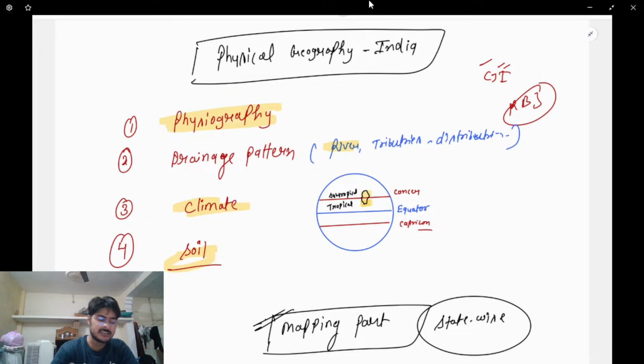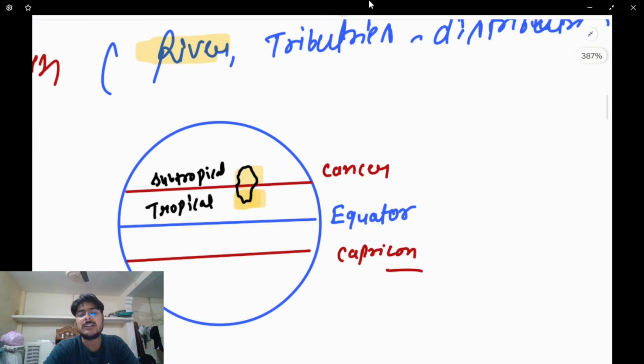Long sentences are not needed. Then we'll study the climate of India. What kind of climate is there in India? As I already showed you, where India is situated, half is in the subtropical and the lower half in the tropical. So mainland India is in the subtropical region. Clear? And the southern part of India comes in the tropical area. This is known as the 23 and a half, north and south. Is that clear?